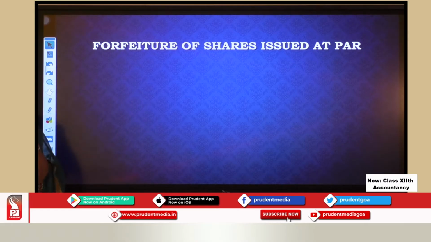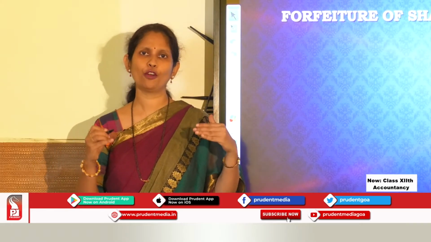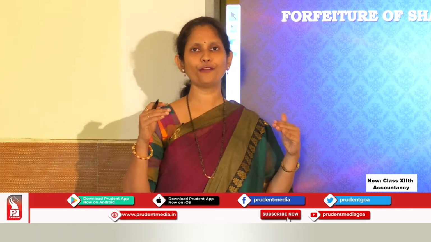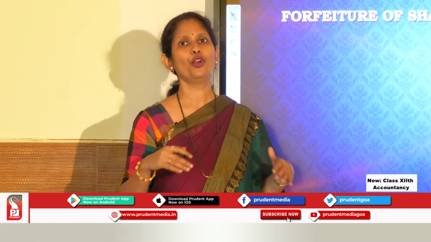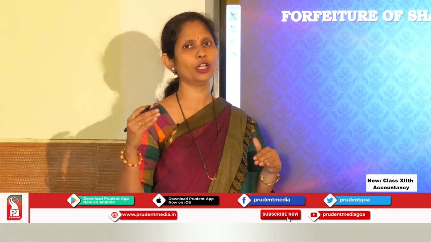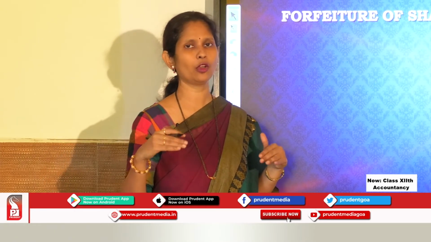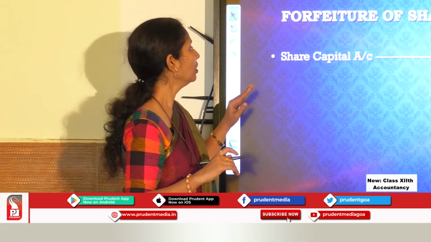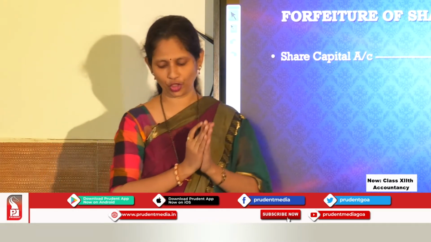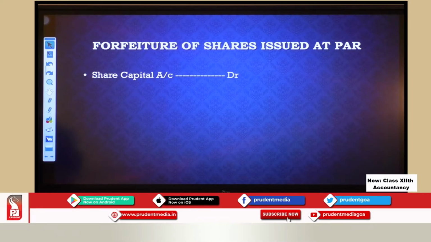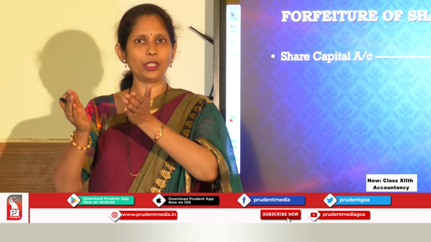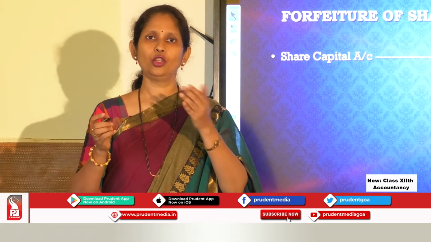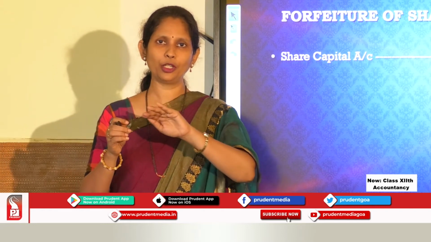So, formally going to say forfeiture of shares means cancellation of the shares in the books of the company for non-payment of the dues. Okay, so any calls which are not paid, shares are forfeited. Now what is the journal entry for forfeiture of shares? Now see, you are forfeiting means you are cancelling. So the amount that you have already transferred to the share capital, that means you have increased your share capital. Now you have to reduce it because you are cancelling those shares. So your share capital should be reduced.